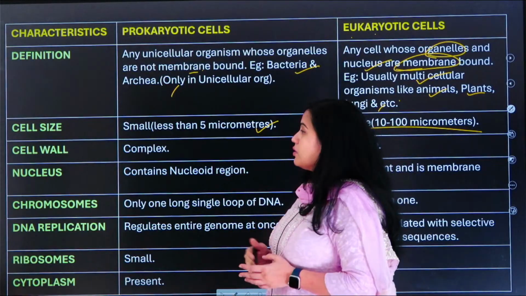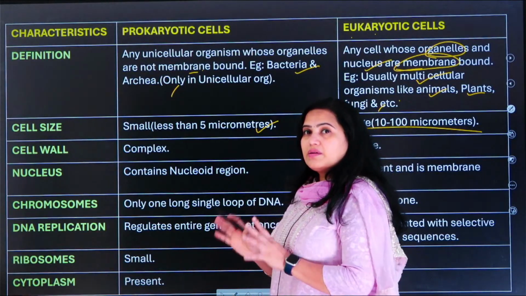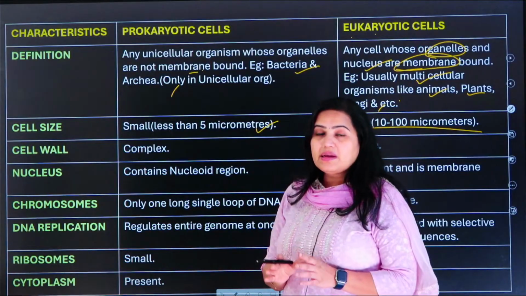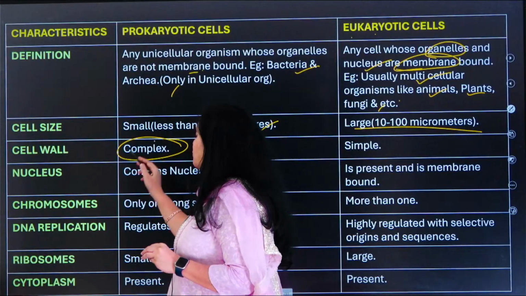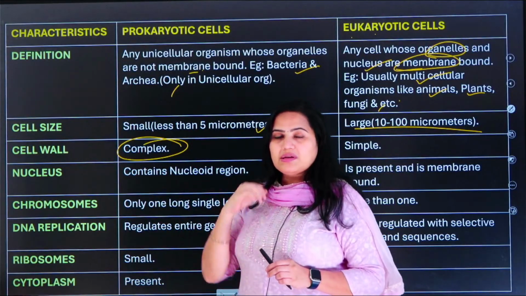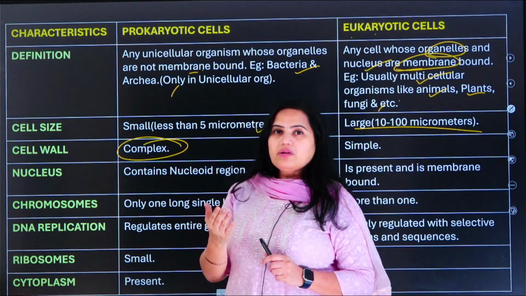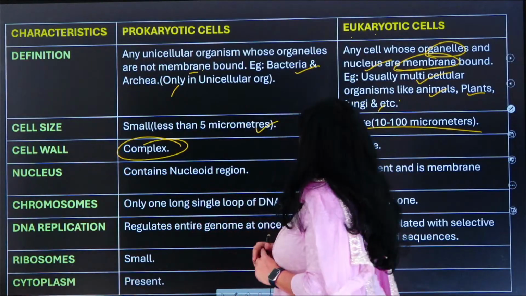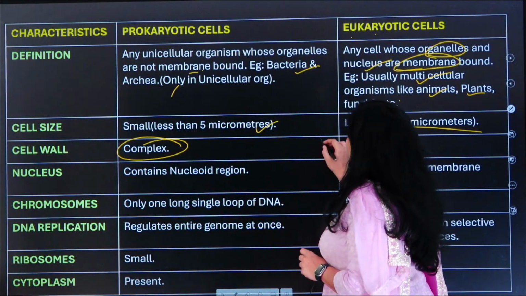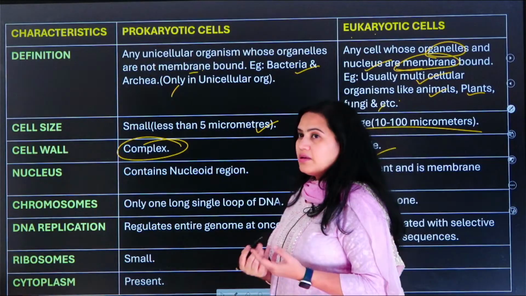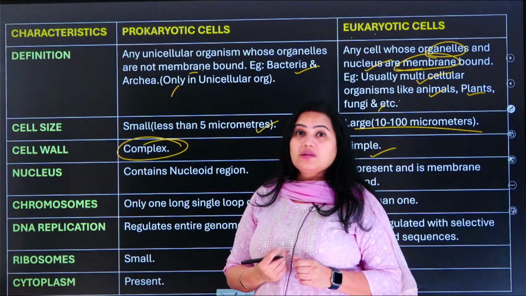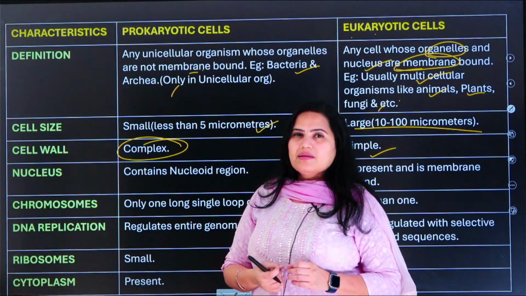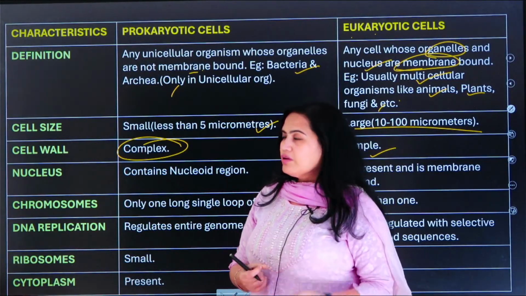And the cell wall, so is the cell wall present in prokaryotic cell? It is present, and it is complex also. Why? Because it is the only thing which is protecting the organelles present inside the cell from the outer environment. So the cell wall is complex here, and in the eukaryotic cell it is simple, because apart from the cell wall we have other important things like the glycocalyx, and then we have the plasma membrane. Okay, so it is a little simple compared to the prokaryotic cell.